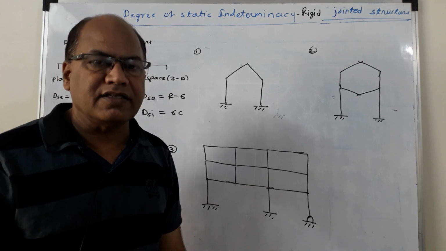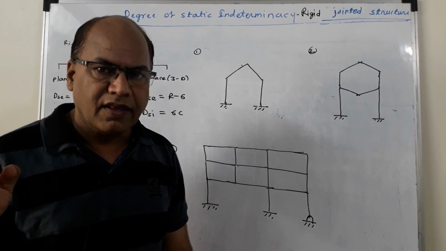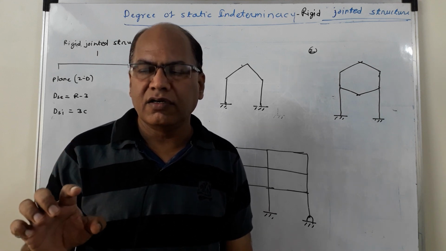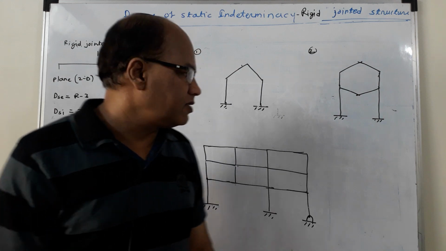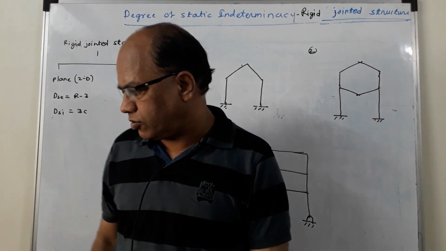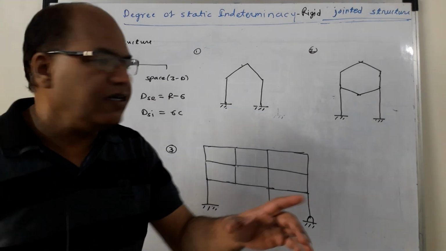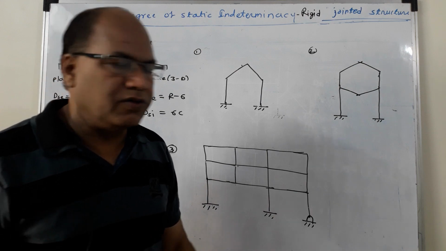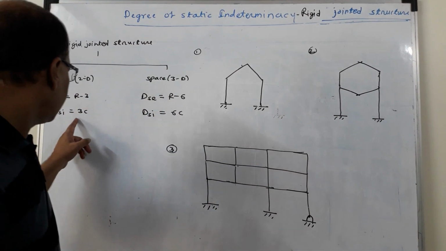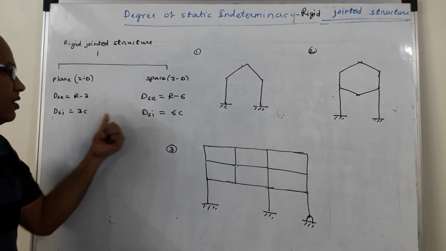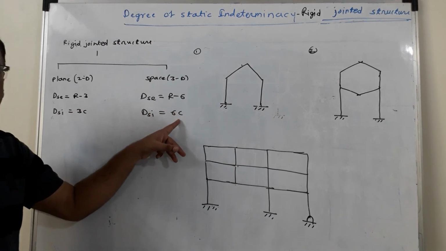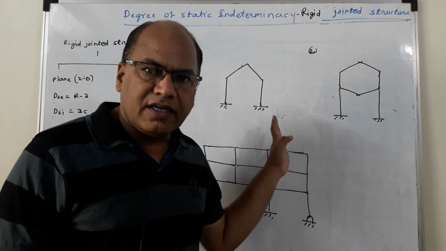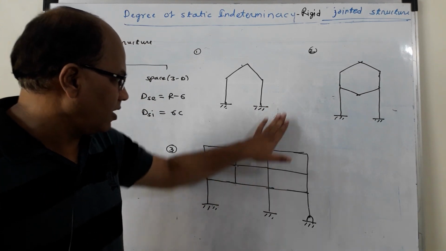Whereas in case of space structures, when a cut is taken, 6 reaction components are released, and those 6 reaction components involve 3 forces and 3 couples. So 6 reaction components in case of the space structure and 3 reaction components in case of a plane structure for every cut. So DSI in case of plane structures is given as 3C. DSI in case of space structure is given as 6C. C is equal to the number of cuts. Now let us get the degree of static indeterminacy in these cases.